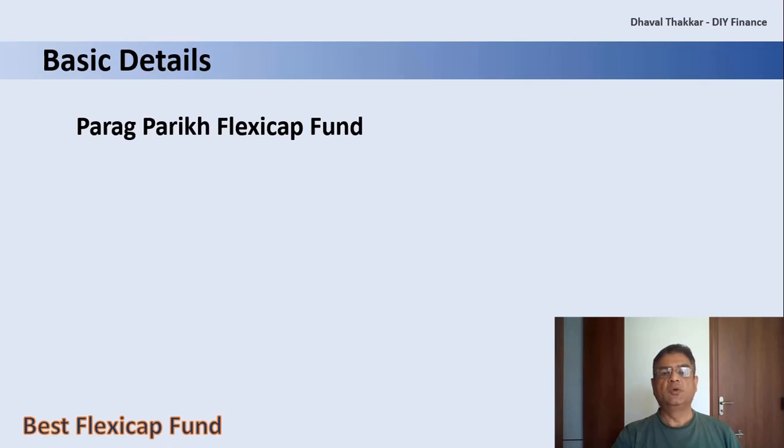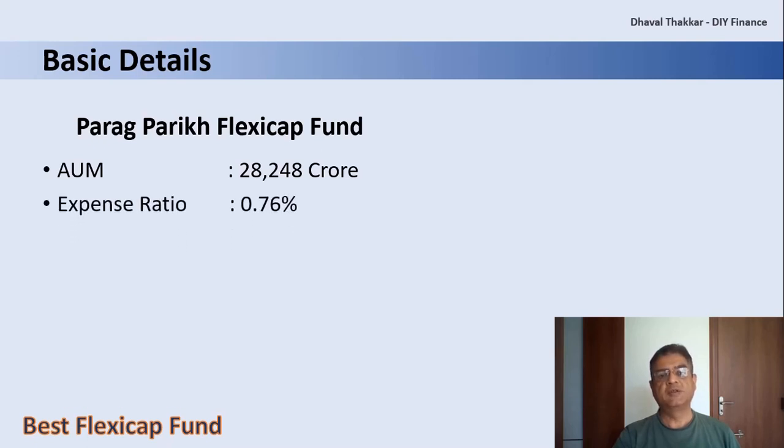To start with the AUM, that is total asset under management, which is more than 28,200 crores, which for a Flexicap fund is a little on the higher side, whereas the expense ratio is 0.76%, which again is on the higher side as compared to other schemes in the category. The benchmark index, that is the reference against which the scheme is compared, is Nifty 500 TRI.